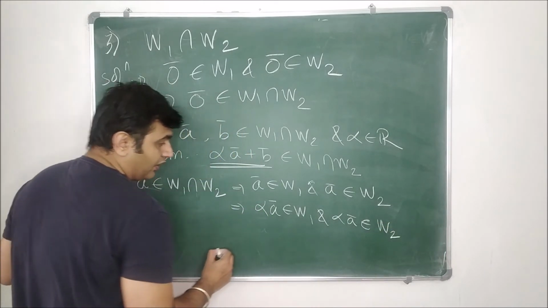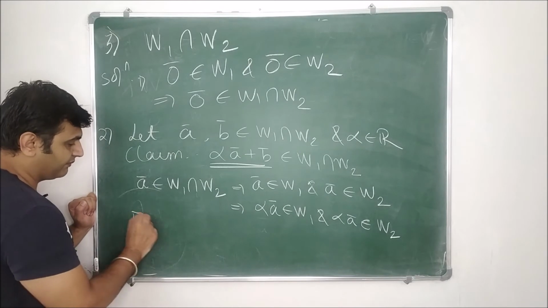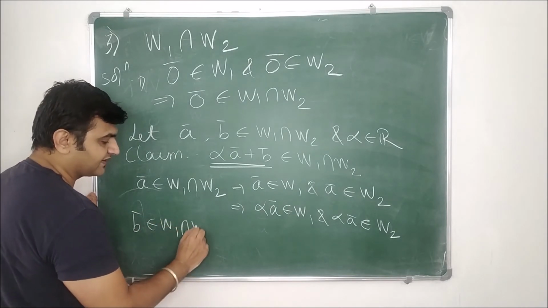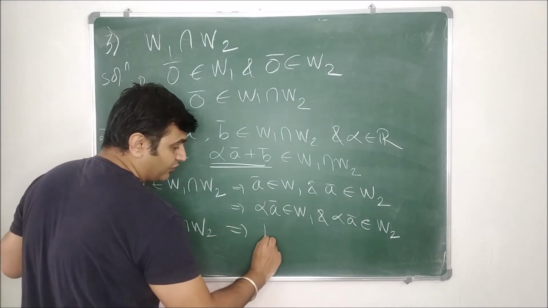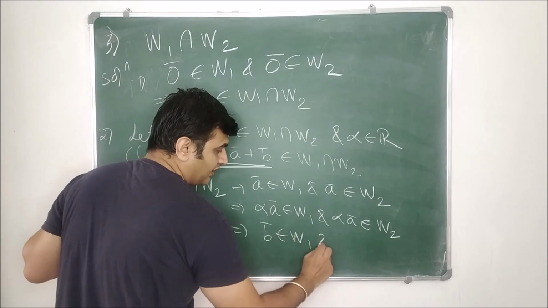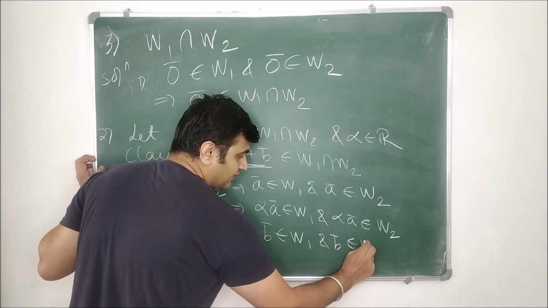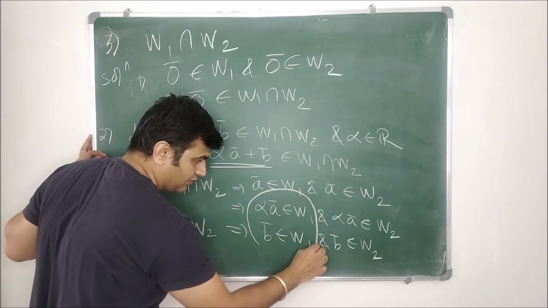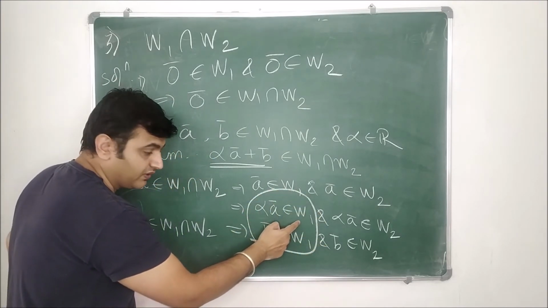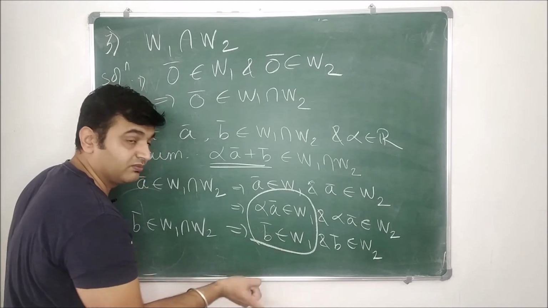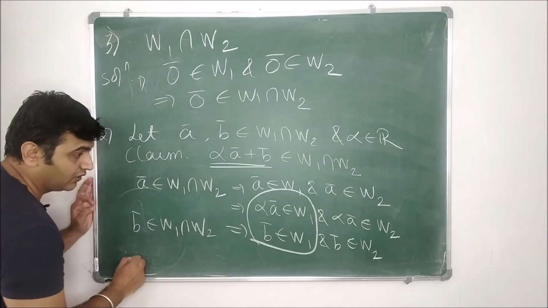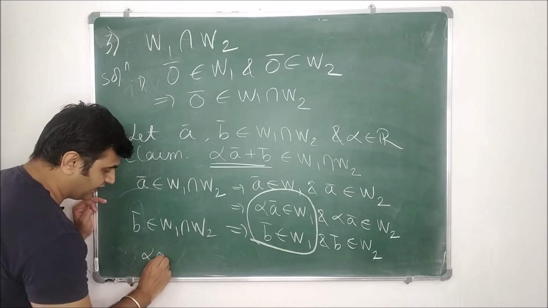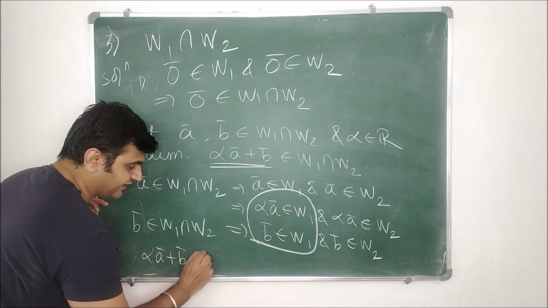Fine? Good. Now what about b bar? Your b bar is also in W1 intersection W2. This implies your b bar is in W1 and your b bar is in W2. Now alpha a bar is in W1, your b bar is in W1. W1 is a subspace, therefore alpha a bar plus b bar is in W1.